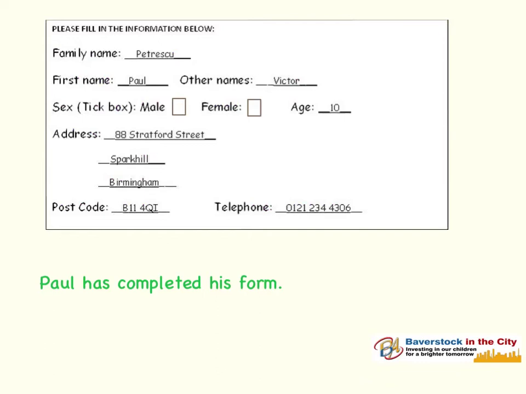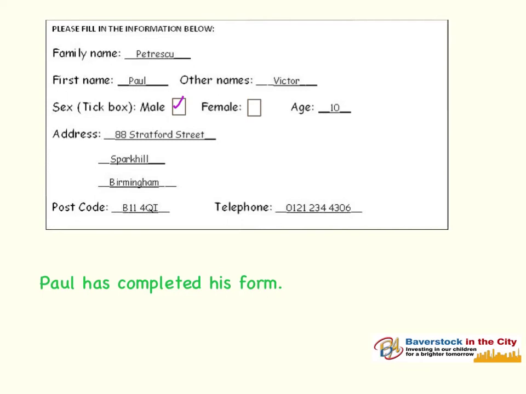Now, Paul was required to tick whether he was male or female, whether he was a boy or a girl. Well, we know he's a male, so we will tick that for him. Maybe he didn't know the word male meant boy. He knows his age, he knows how old he is, he knows he's 10, and he has completed that correctly. He's completed his address, 88 Stratford Street, Spark Hill, which is a suburb of the town of Birmingham. He knows his postcode, B11 4QI.